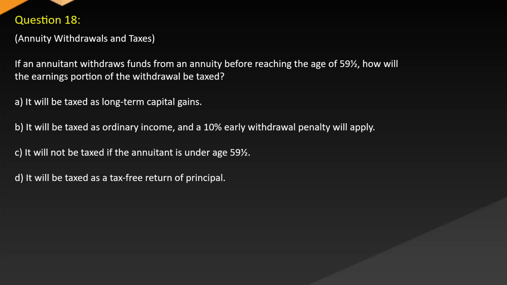If an annuitant withdraws funds from an annuity before reaching the age of 59½, how will the earnings portion of the withdrawal be taxed? A. It will be taxed as long-term capital gains. B. It will be taxed as ordinary income, and a 10% early withdrawal penalty will apply. C. It will not be taxed if the annuitant is under age 59½. D. It will be taxed as a tax-free return of principal.